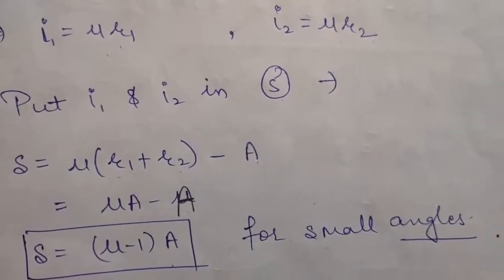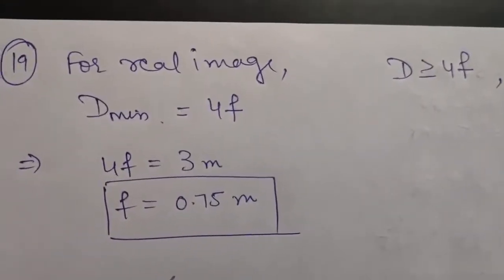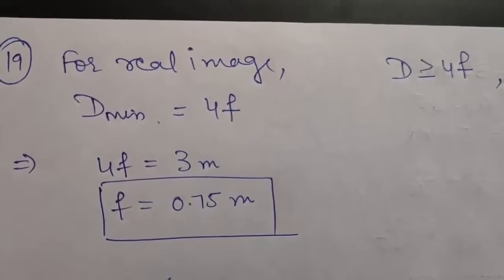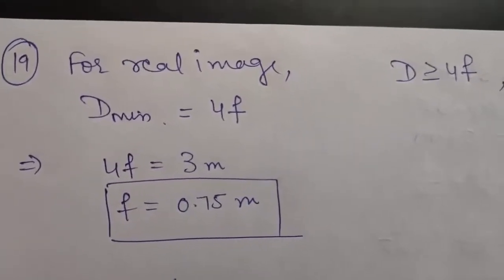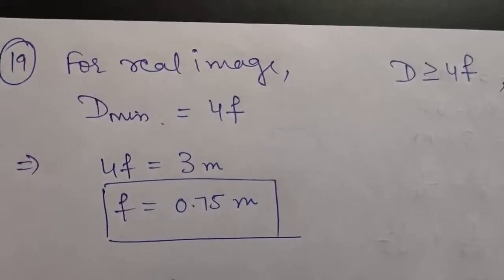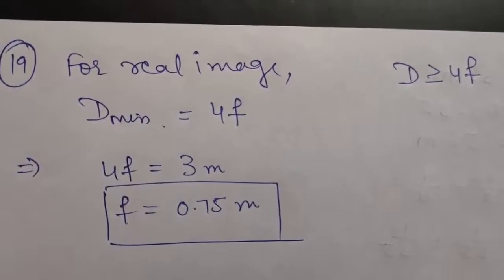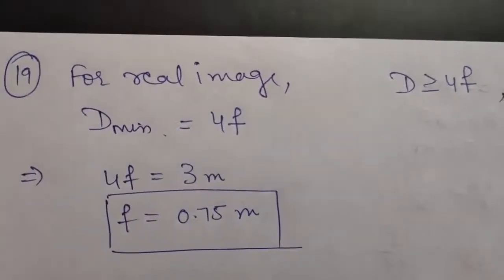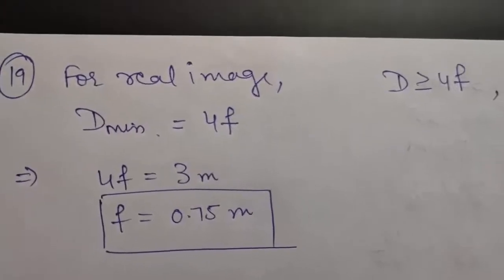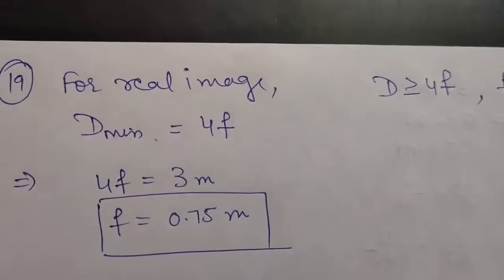Okay, so the first is question number 19. It says, the image of a small electric bulb fixed on the wall of a room is to be obtained on the opposite wall 3 meters away by means of a large convex lens. What is the maximum possible focal length of the lens required for this purpose? Okay, so you have to calculate the maximum focal length, and the distance between object and image is given to you to be 3 meters.